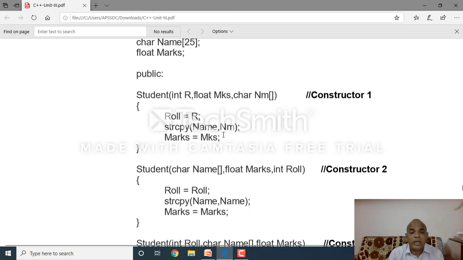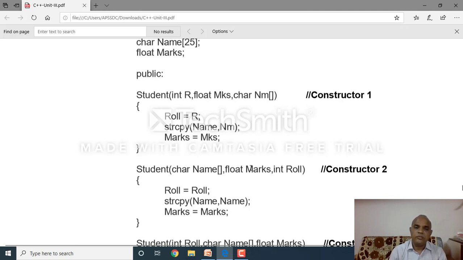Constructor member functions we can define or declare only inside the public visibility. Don't use private visibility. Clear? Here Student, how many parameters? Three parameters. Here Student, how many parameters? Three parameters. But the three parameters have individual data types. Clear? But here which one is the first? Integer. The second one is marks. The third one is character. But here character, float and integer. Here integer, float, character. Here character, float, int.